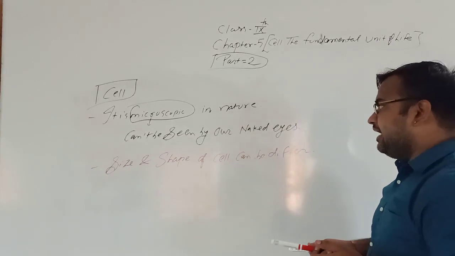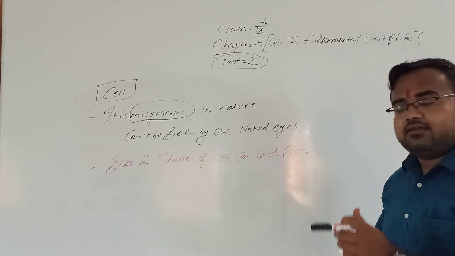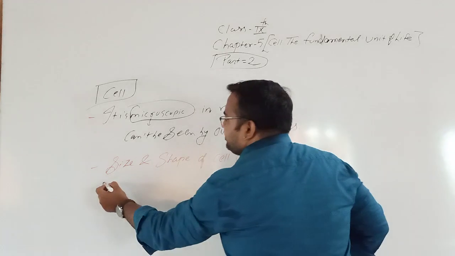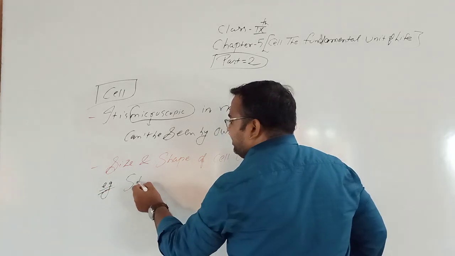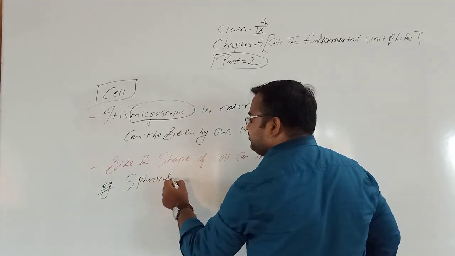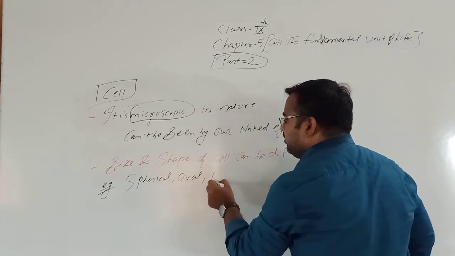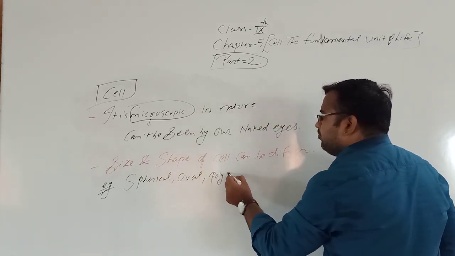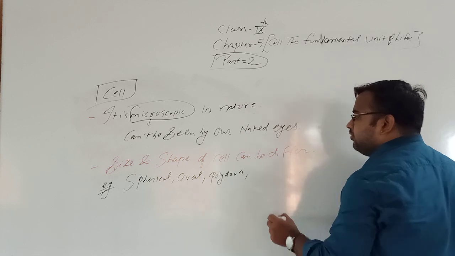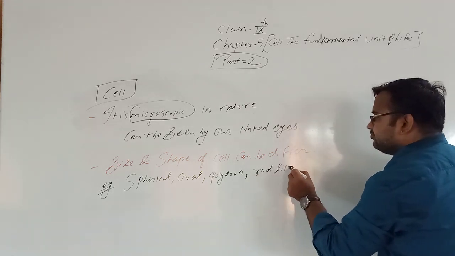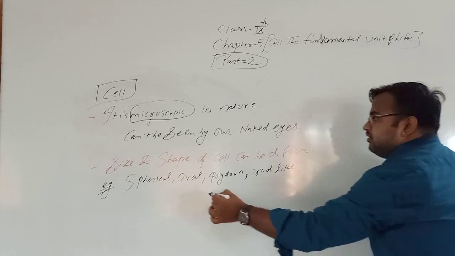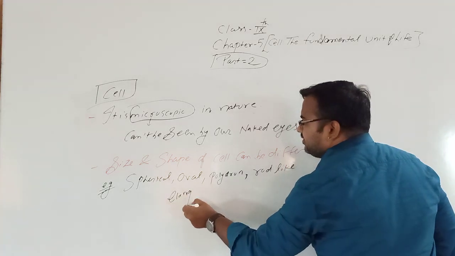For example, some cells are spherical, oval, polyhedron, rod-like structure, or elongated structure.